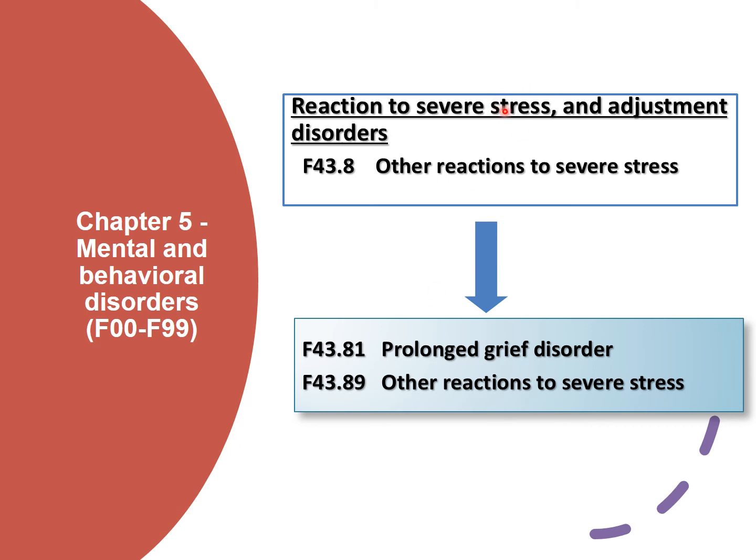Coming to the reactions to severe stress and adjustment disorders. Other reactions due to severe stress, the code is F43.8. Usually, grief disorders or reactions due to other severe stress will be only for a short period, but sometimes it may prolong for a longer period. In such cases, we can report the grief disorder with F43.81. It was added in 2023. Other reactions to severe stress is F43.89. These are the two codes in F43.8.